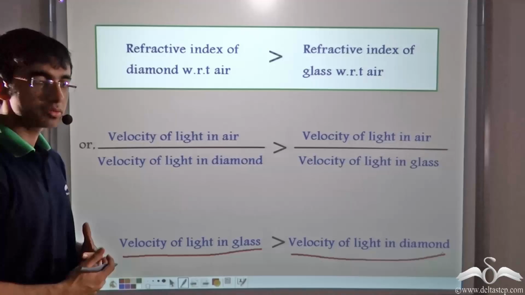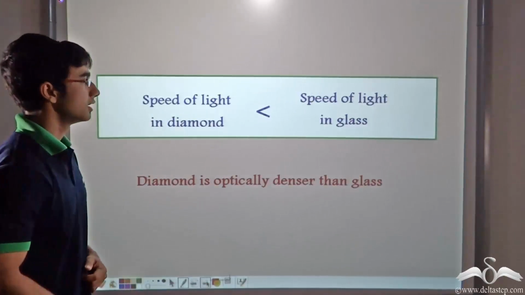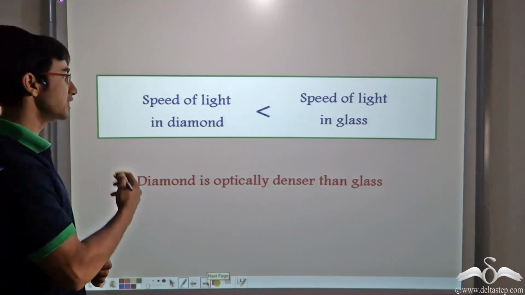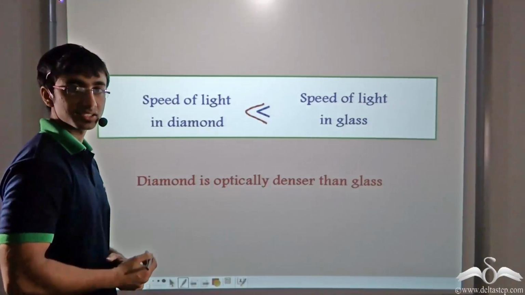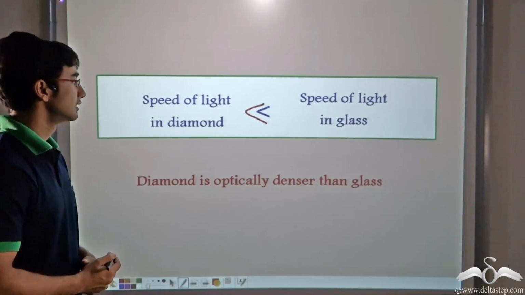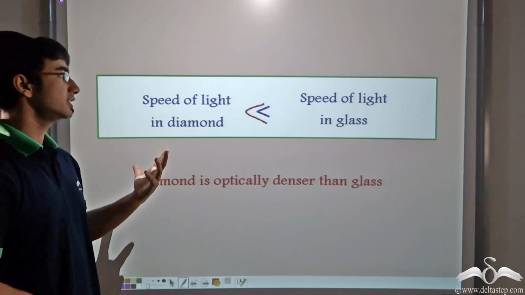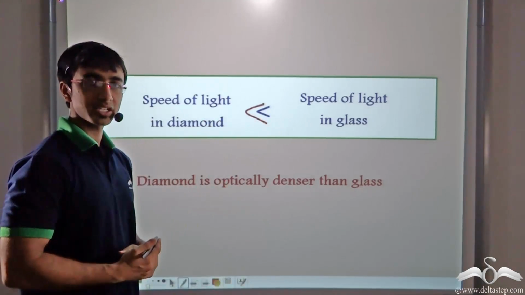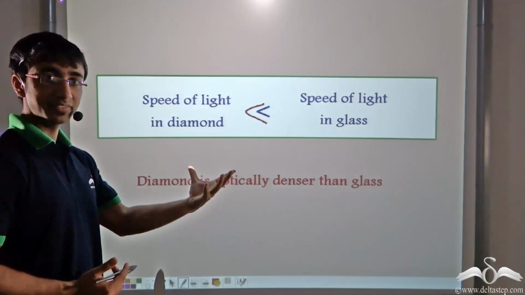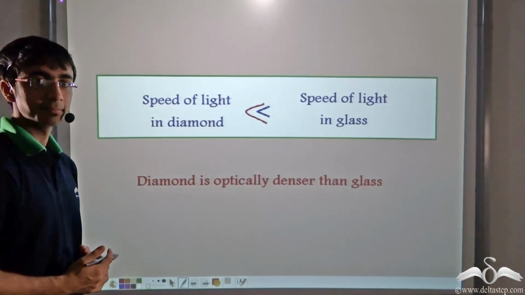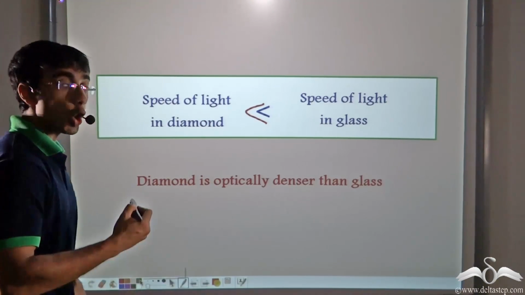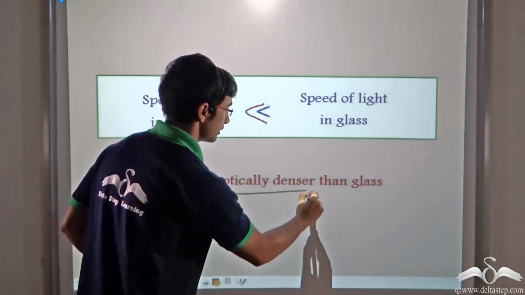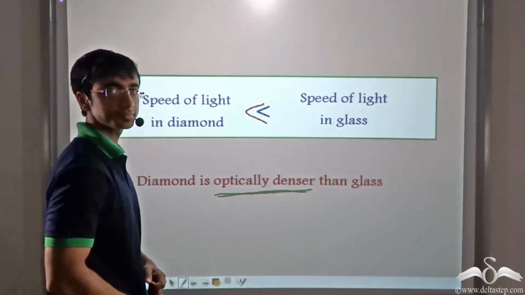So what can we conclude from this? We can conclude that the speed of light in diamond is lesser than the speed of light in glass. And we have also learned that the refractive index of diamond is greater than the refractive index of glass. So greater the refractive index, lesser will be the speed. And thus we can conclude that diamond is optically denser than glass.